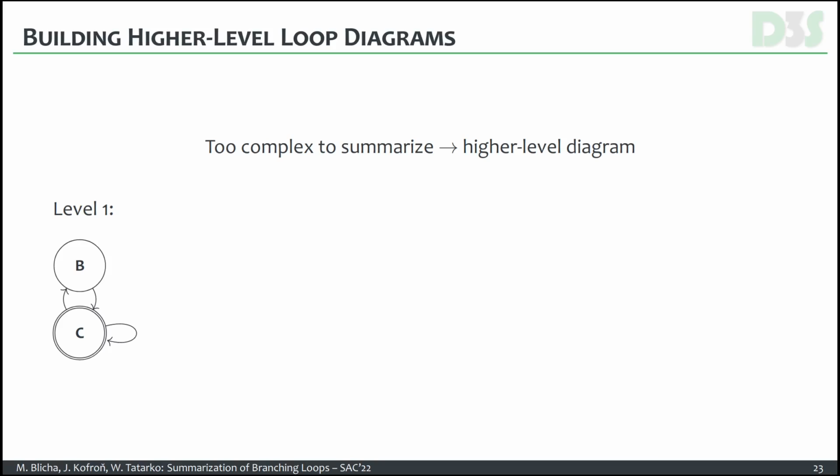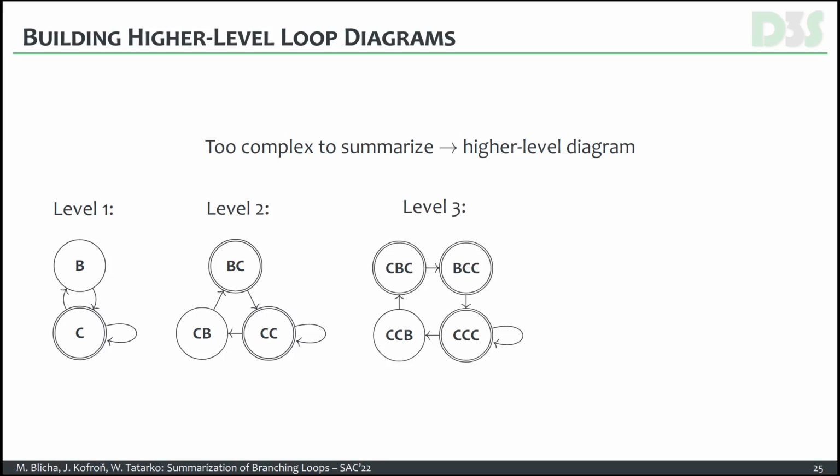So assume a very simple diagram like this. We have 2 vertices here, B and C, with a self-loop in C, so it's not a simple cycle. So we need to build a high-level diagram. This high-level diagram is not built just from the level 1 diagram. That means that we need to take into account also the feasibility of the particular sequences of branches. So the level 2 diagram is computed. It is still not a simple cycle or something that can be directly summarized, so we have to continue.